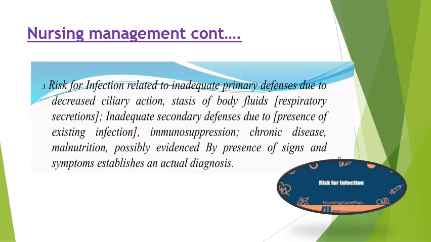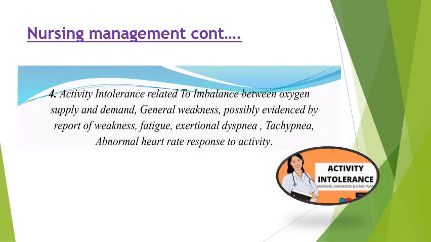The next one is risk for infection. Before writing any care plan, keep in mind that one potential problem will be diagnosed: risk for infection related to inadequate primary defense due to decrease in ciliary action. The fourth one is activity intolerance related to imbalance between oxygen supply and demand, as well as related to use of equipment like ventilator support. This may cause activity intolerance.